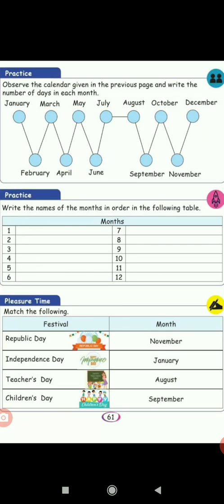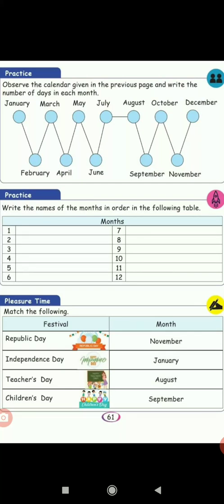Children, now see the next page. Observe the calendar given on the previous page and write the number of days in each month. January has 31 days. February, 28 or 29.